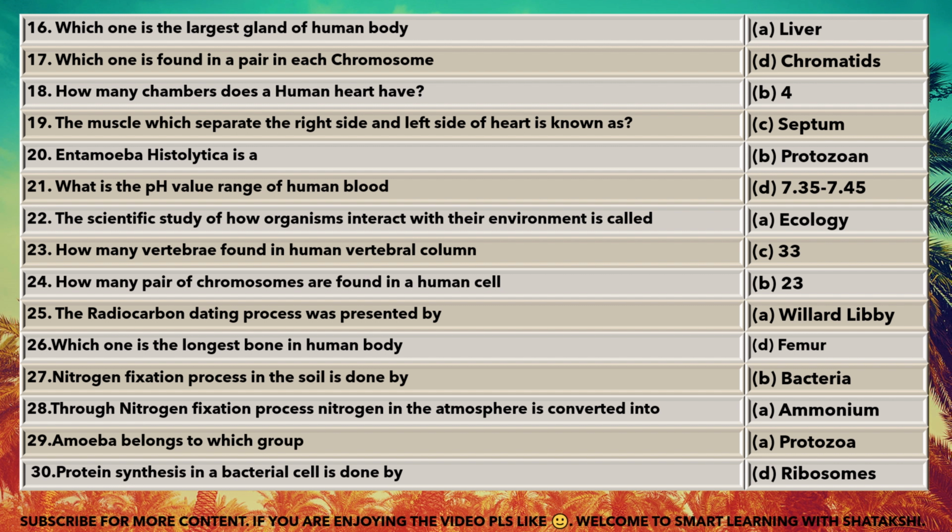How many pairs of chromosomes are found in a human cell? 23. The radiocarbon dating process was presented by Willard Libby. Which one is the longest bone in human body? Femur. Nitrogen fixation process in the soil is done by bacteria. Through nitrogen fixation, nitrogen in the atmosphere is converted into ammonium. Amoeba belongs to which group? Protozoa. Protein synthesis in a bacterial cell is done by ribosomes.